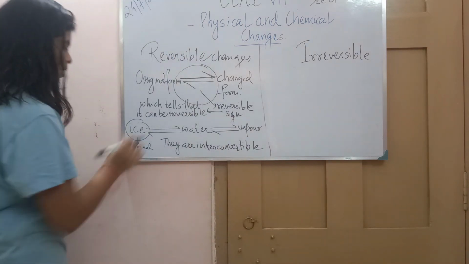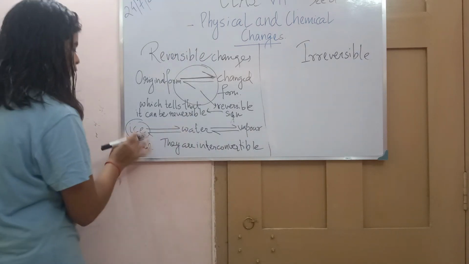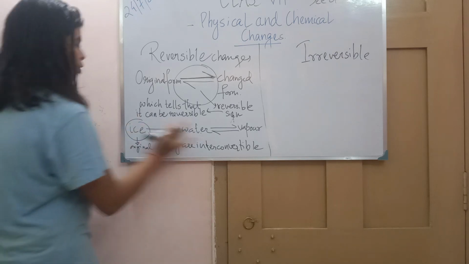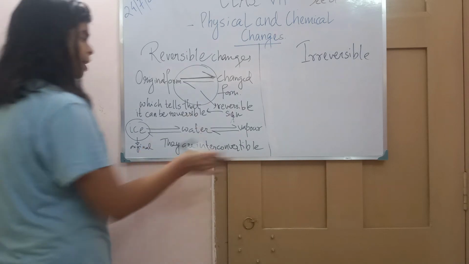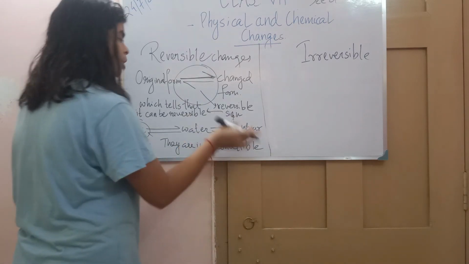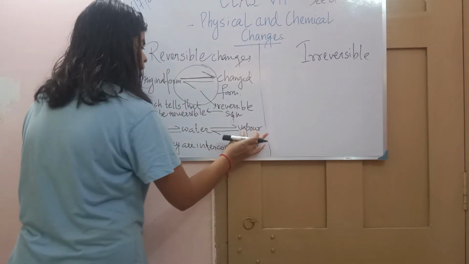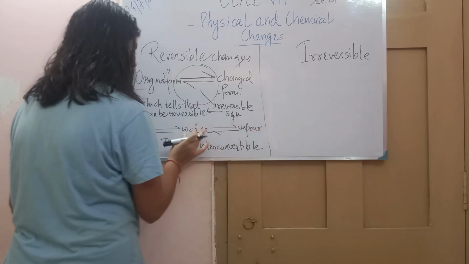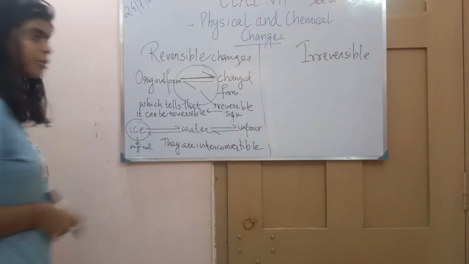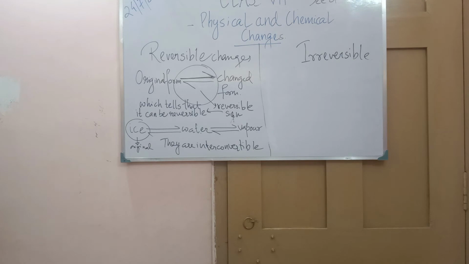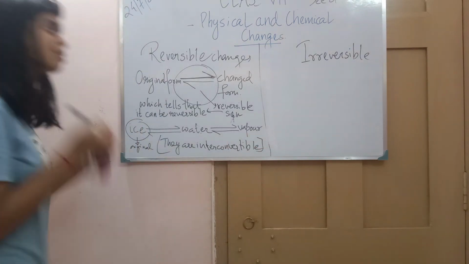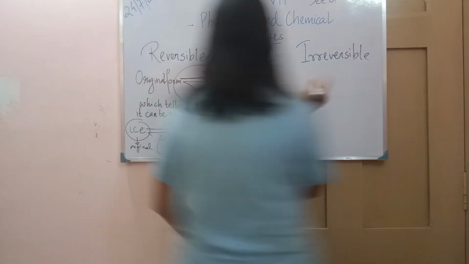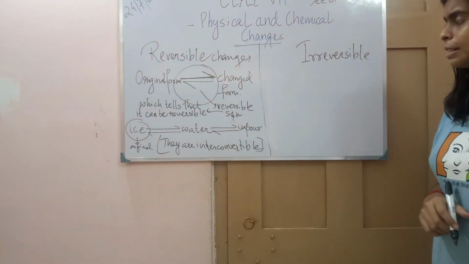Interconvertible means we are getting water from the ice, and then changing it to vapor. But at the same time, we can also go back. We can get water from the vapor and ice from water. So see, these are all interconvertible. Reversible change is interconvertible. But what about the irreversible sign?